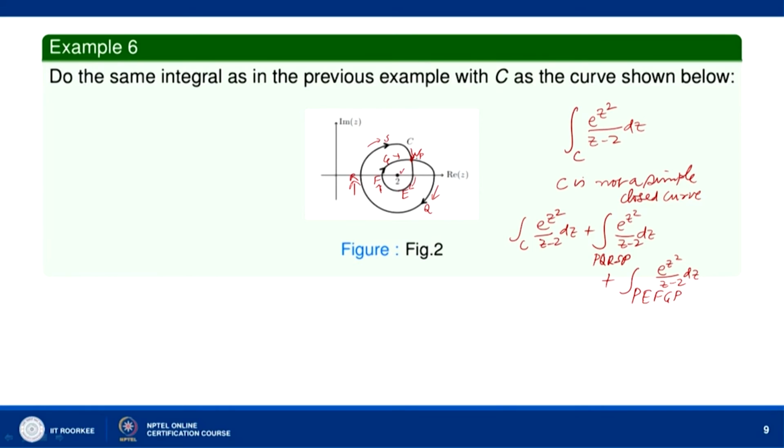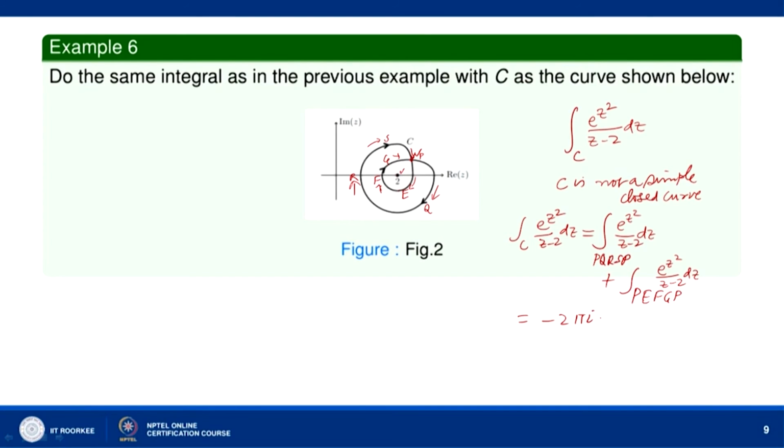Now, the curve P Q R S P: the function e to power z square is analytic in the whole complex plane, and e to power z square over z minus 2 is analytic everywhere in the complex plane except at the point 2, and P Q R S P is a simple closed curve. The integral of e to power z square over z minus 2 dz we can then find by the Cauchy integral formula, but we notice here that we are moving along the simple closed curve P Q R S P in the clockwise direction. So, this will be equal to minus 2 pi I f z naught.